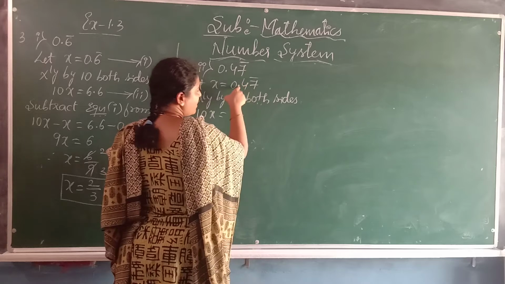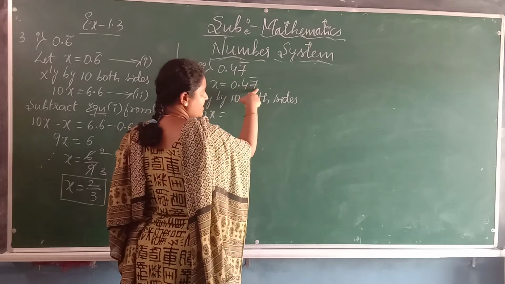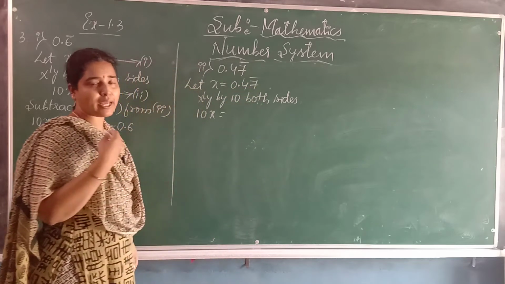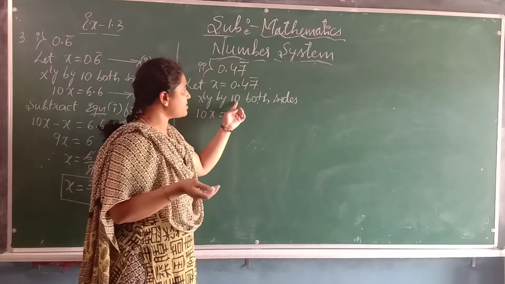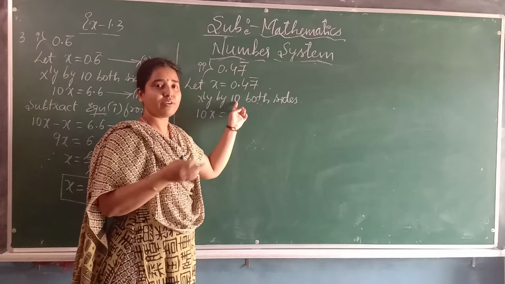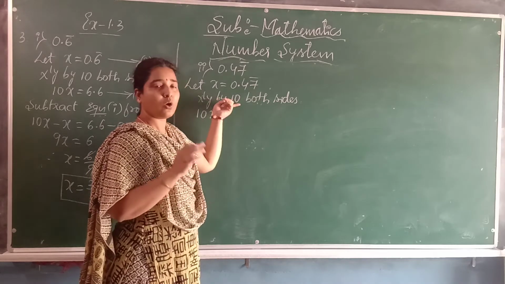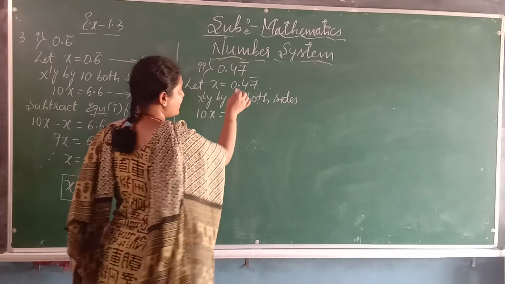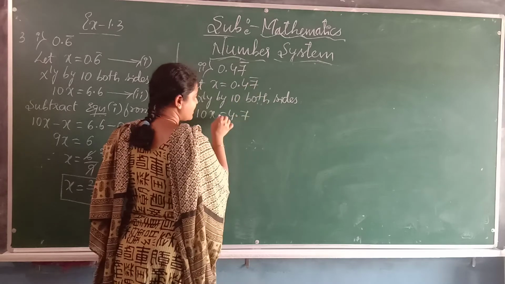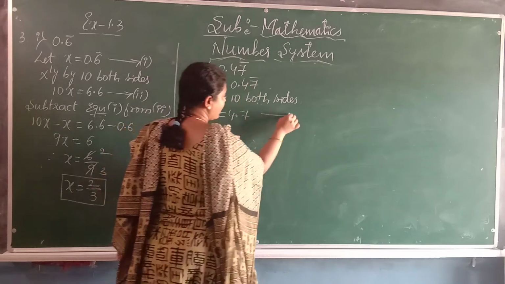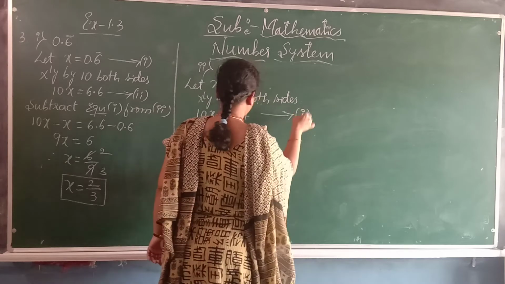Now, here after the point 2 decimals are there. Actually, we should multiply by 100. Instead of taking 100 directly, 2 times I will multiply by 10. In the first step, I multiplied by only 10, that is, the point will shift to give 4.7. Take this one as the first equation now.